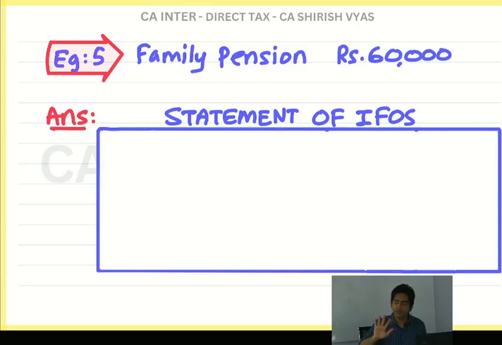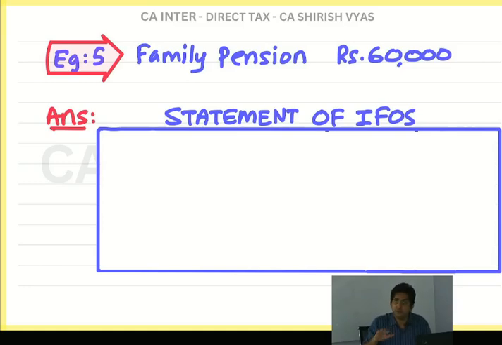See, government is very miser. You know what? On one hand they are saying, oh, 1/3 will be freed from tax. But next moment government realizes 1/3 can become a big amount sometimes. Especially if a wife is getting 30 lakhs pension. Usually that doesn't happen. But imagine, just for example's sake, if wife is getting 30 lakhs, 1/3 will become 10 lakhs. No, that much exemption we cannot give.